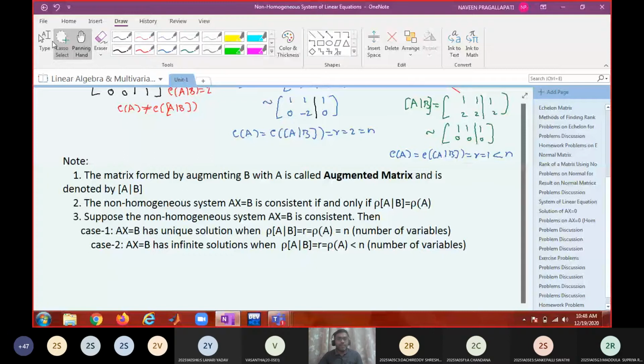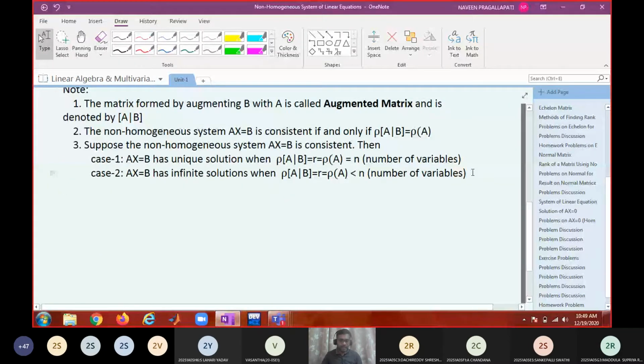Okay. So then how many independent variables will be there? Next question is how many free variables will be there? How many independent solutions will be there? Any idea? N minus r, sir.